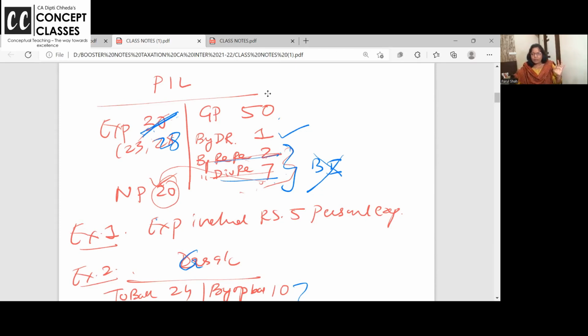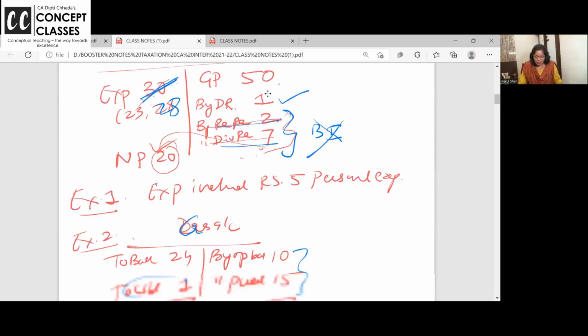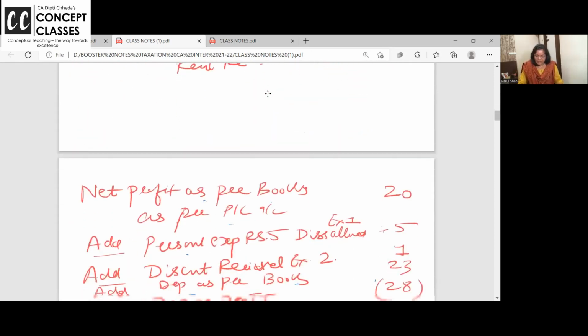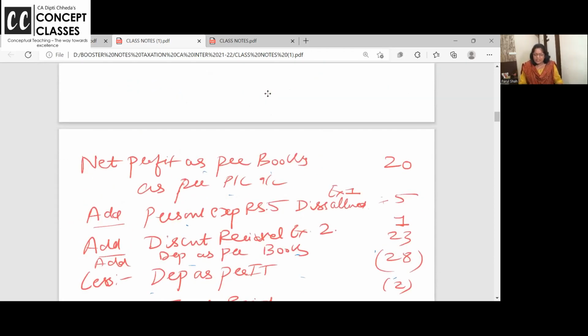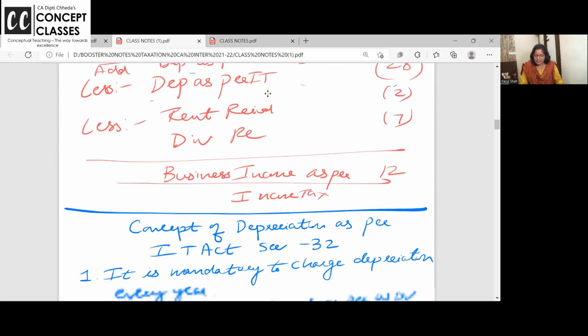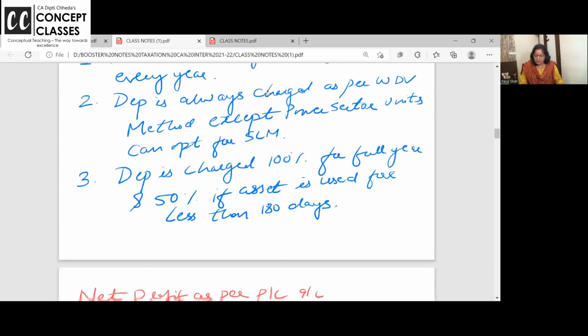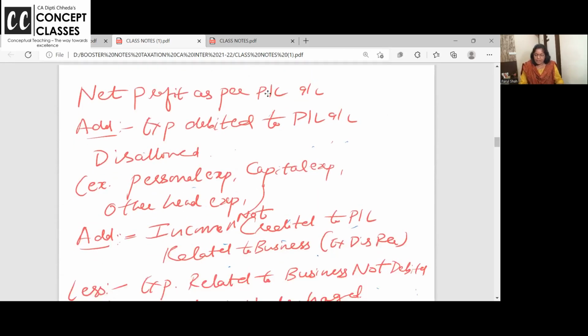So this 5 rupees, if I disallow the expense, disallow means expenses which are debited but not allowed, what is the impact on profit? Profit is increasing. So we should add. This format is printed in your material also. Net profit as per books. Okay, this is the problem solved. Net profit, start with the P&L account.